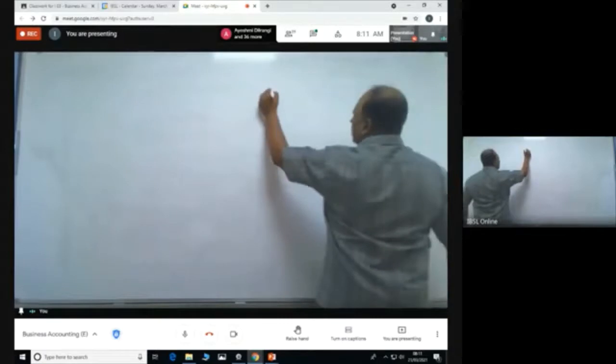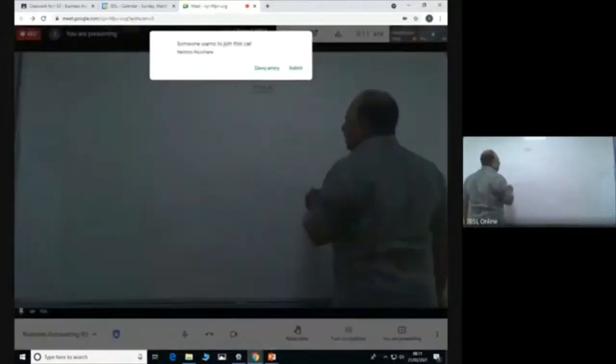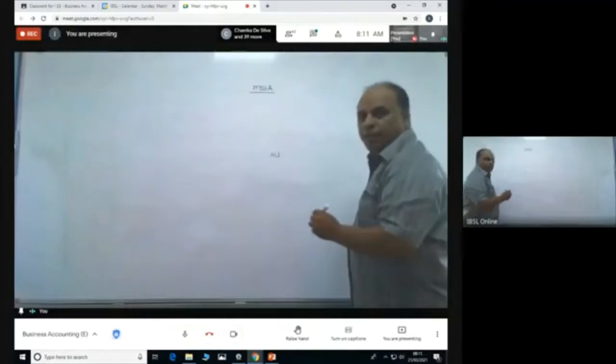Now, when you take a financial statement, the structure of the statement of financial position or the balance sheet will look like where you have the assets, then you have the liabilities,